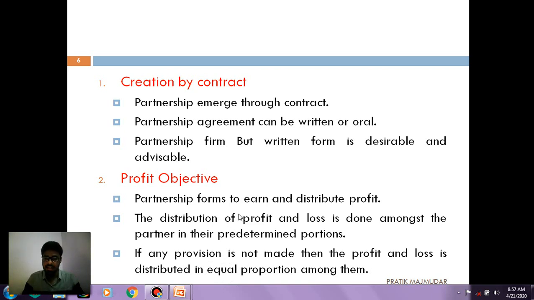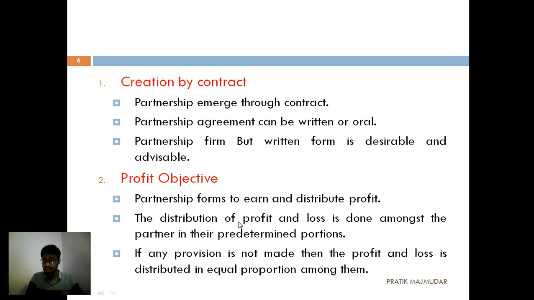Let's understand this in detail. For example, if I have started a business and I have decided to start it with one of my partners, there are two partners.